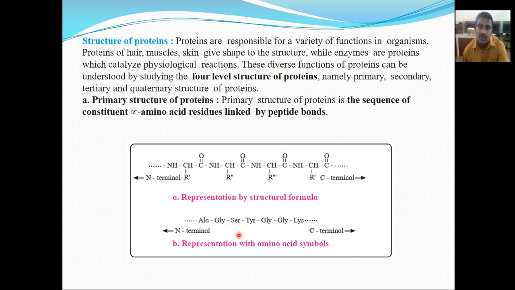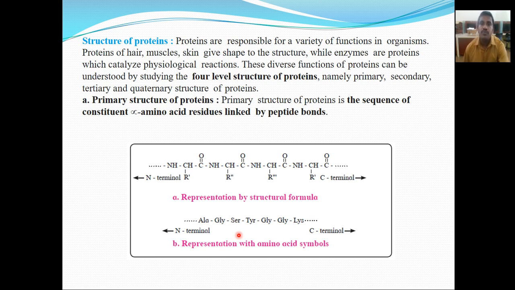So proteins are responsible for a variety of functions in organisms. So the protein of hair, protein in muscles, the skin. Because of this protein, it gives the shape or the structures. While enzymes are proteins, these enzymes play an important role in physiological reactions. It catalyzes the physiological reaction.